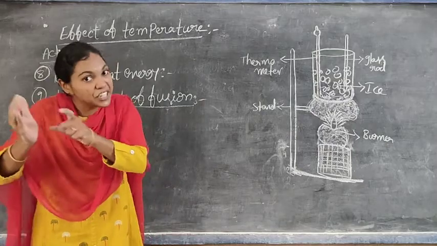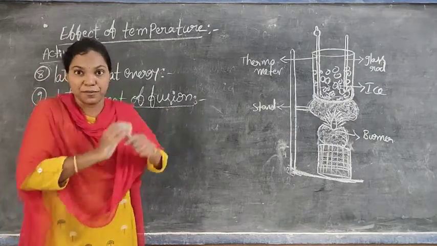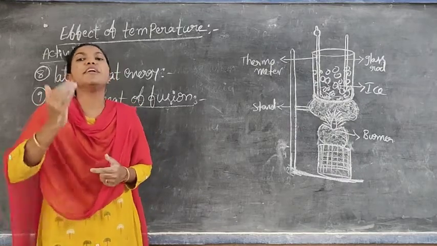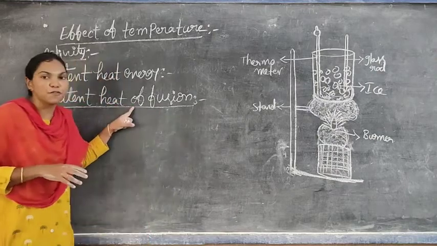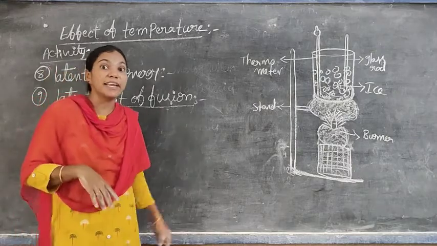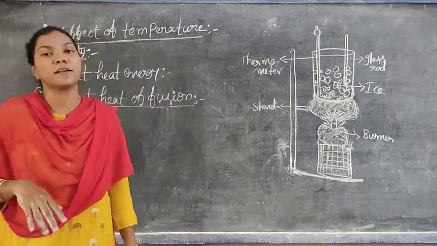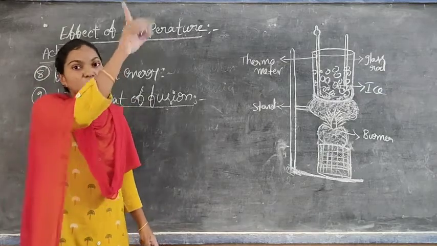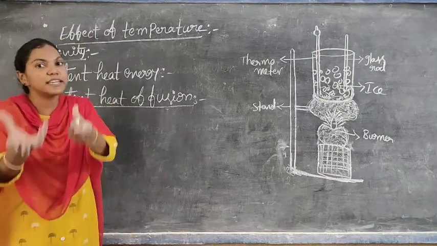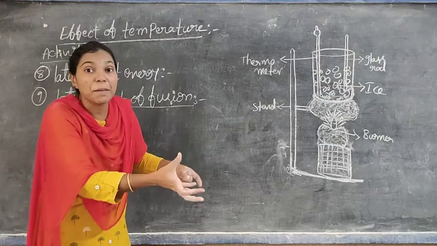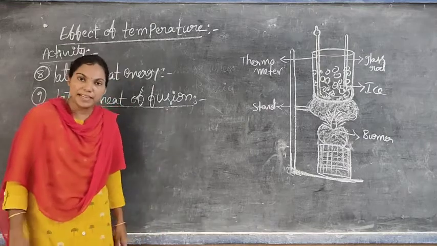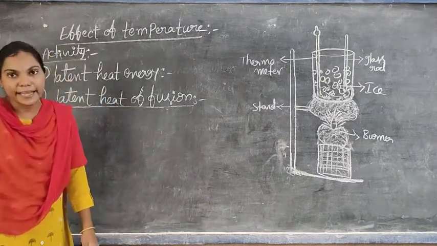The amount of heat energy required for conversion of 1 kilogram of solid completely converted into liquid water is known as latent heat of fusion. 1 kilogram of solid completely melts into water is known as latent heat of fusion. Do you understand? The amount of heat energy required for 1 kilogram of solid to completely melt into water, that is called latent heat of fusion.